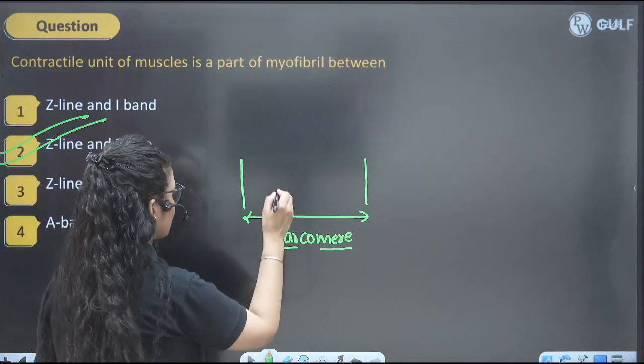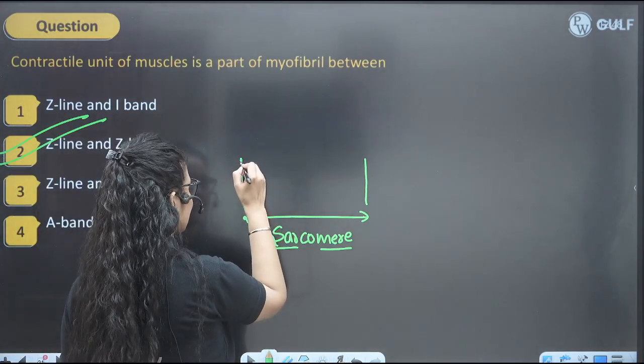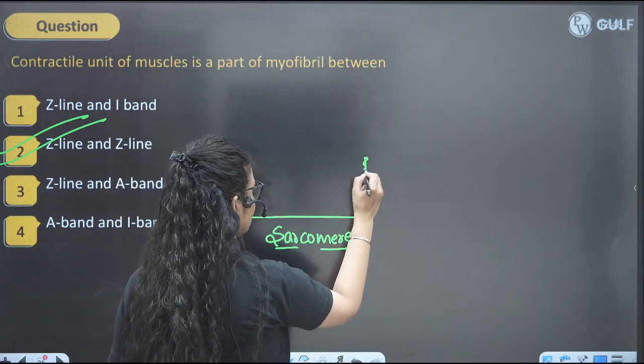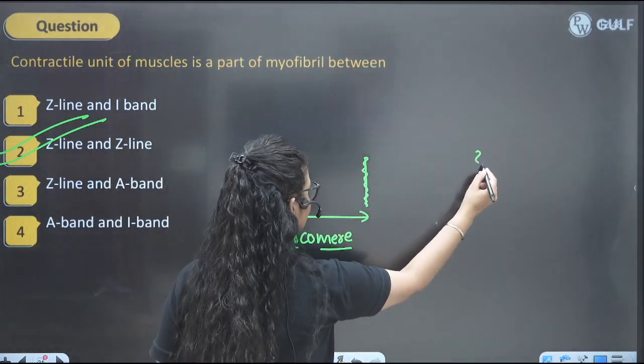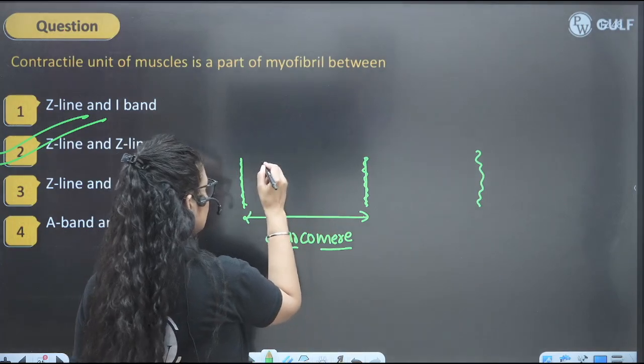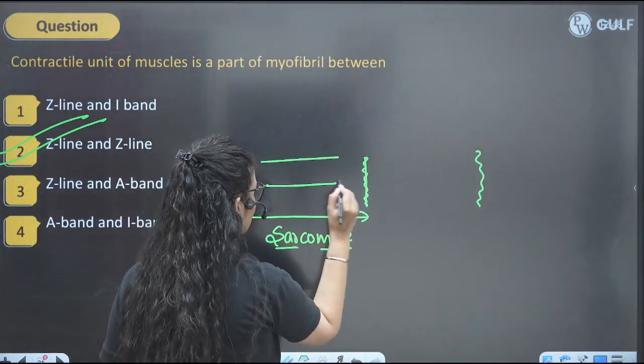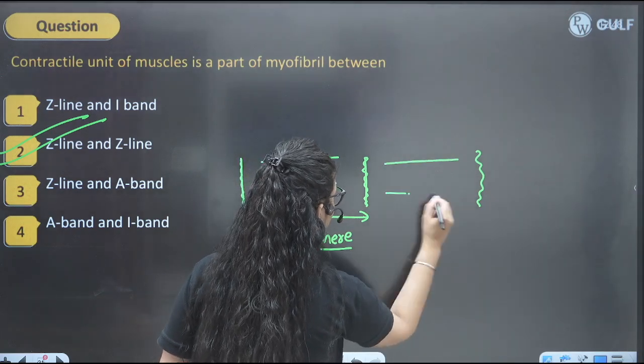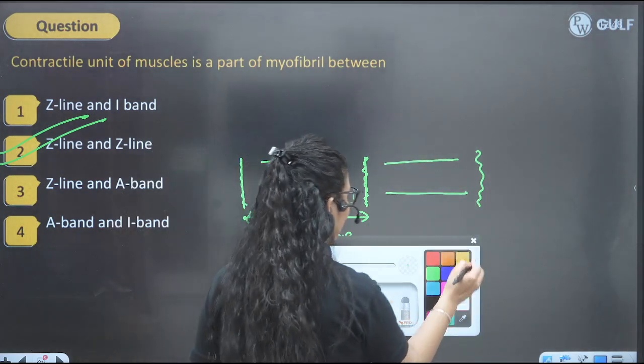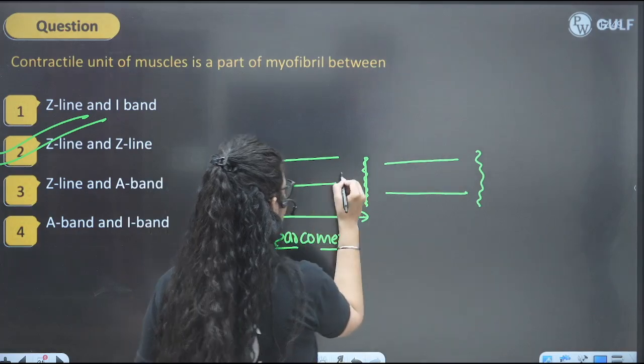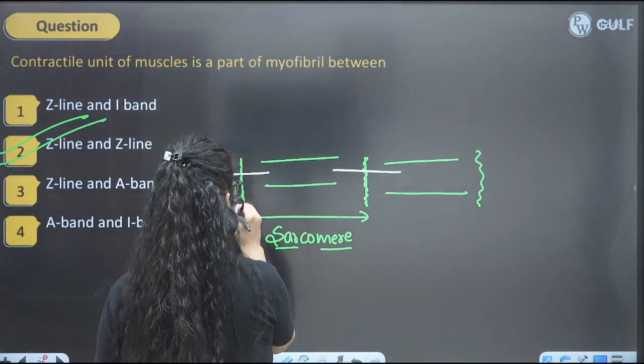So what is Z line? This zigzag Z line is basically having one sarcomere like this, okay? They have myosin, myosin, myosin, myosin, and they have actin, actin like this.